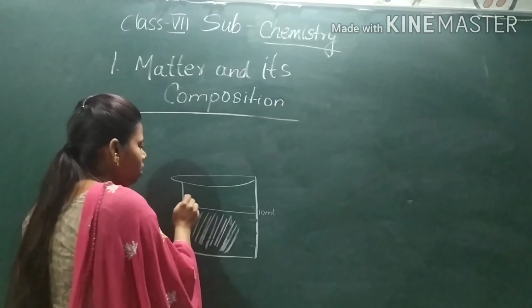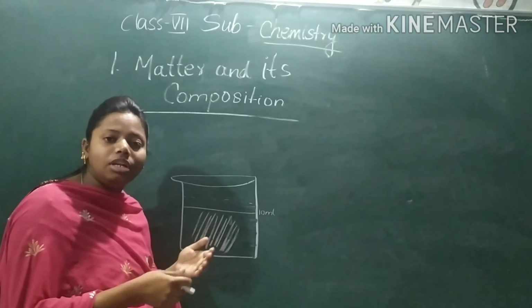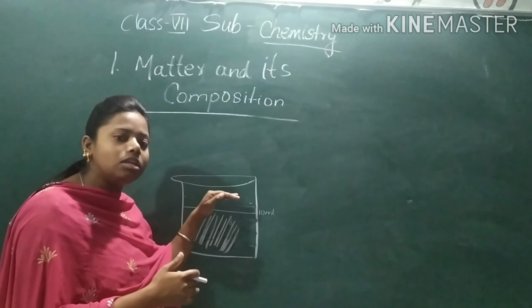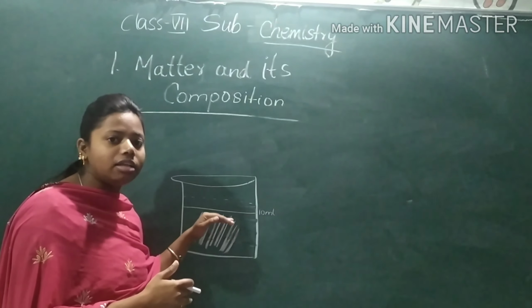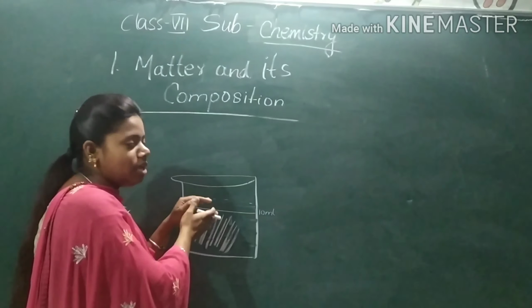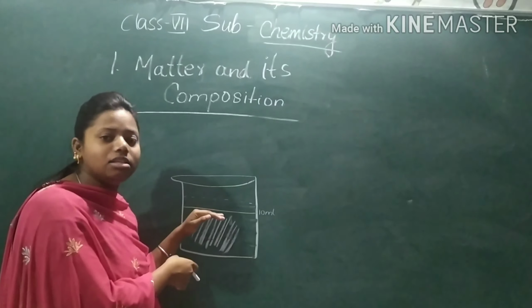The level of water will increase. It can be 20 ml, 30 ml, whatever, the level will increase. Now why will the level increase? Because the iron nail has occupied some space inside this water. That is why it has displaced the water.